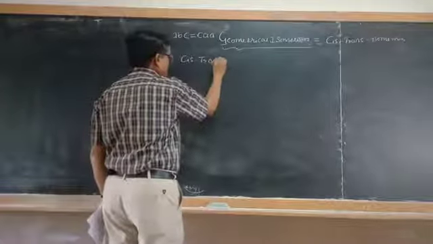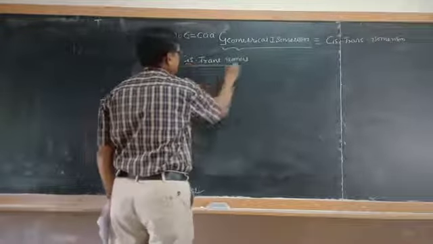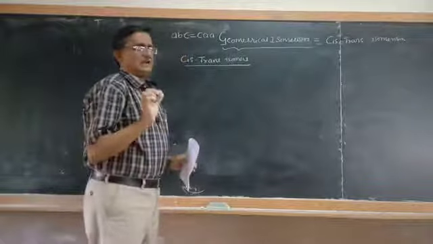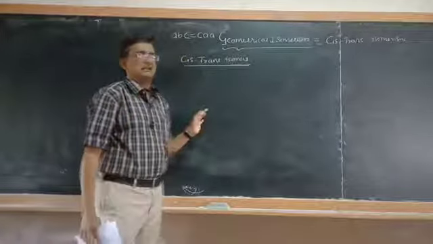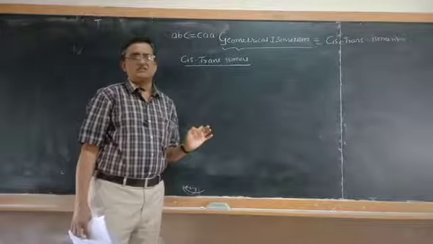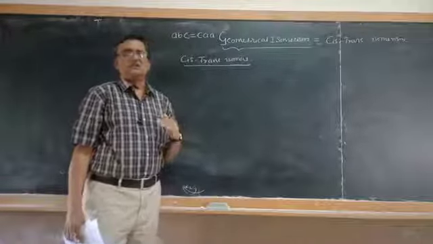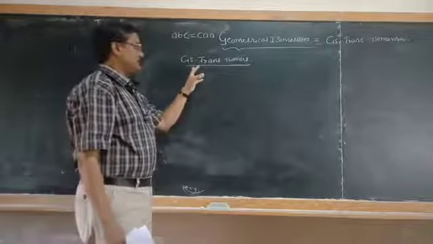Cis means when two atoms or groups that have the same character, that is, identical atoms or groups, are present together across the carbon-carbon double bond or the plane of the carbon-carbon single bond in cyclic molecules, they are called cis isomers.